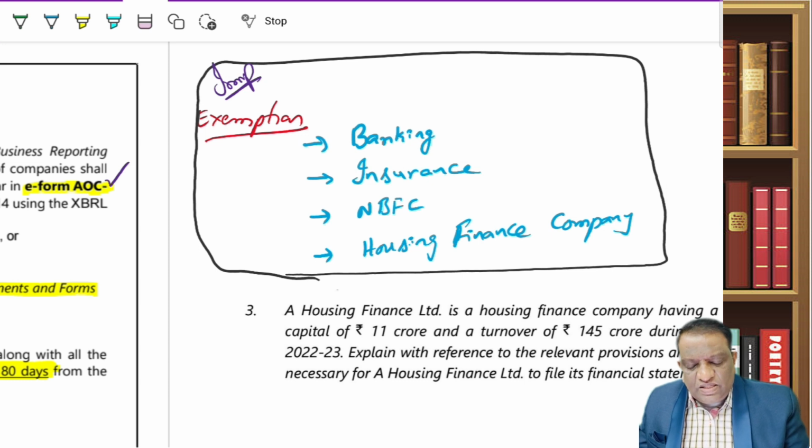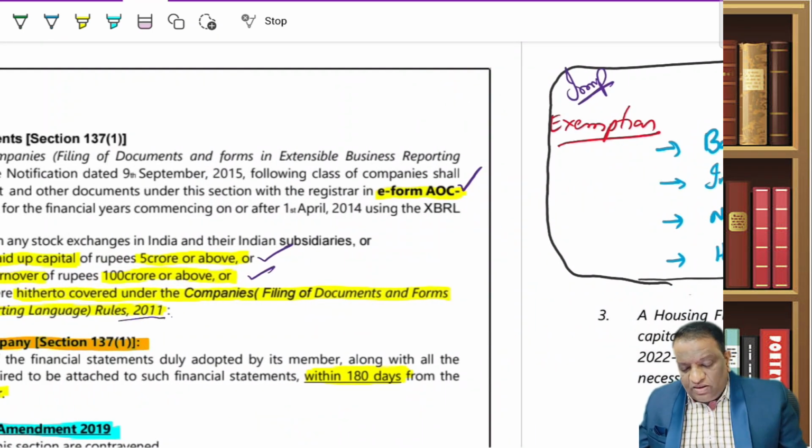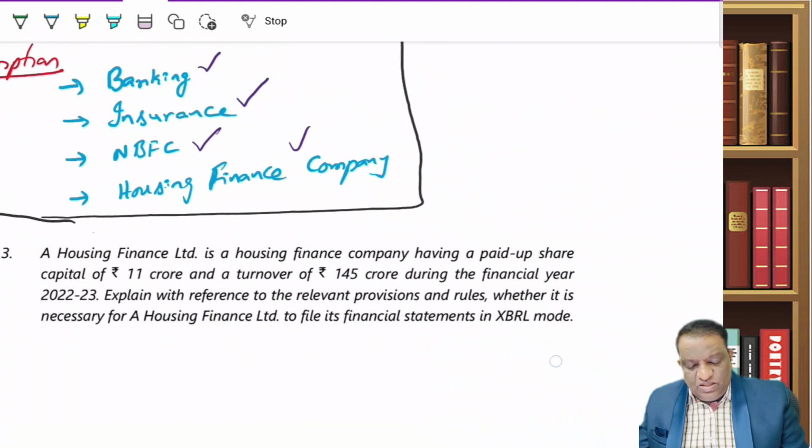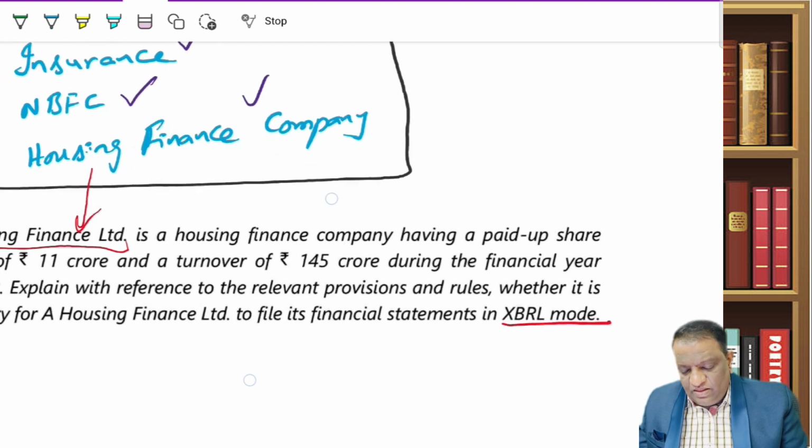This XBRL is not required for banking companies, insurance companies, NBFCs, and housing finance companies. So they need not file in this XBRL format. Now, the question is almost the same. It starts with a housing finance limited, whereas we said housing finance companies need not file in XBRL mode. So let's read the question.